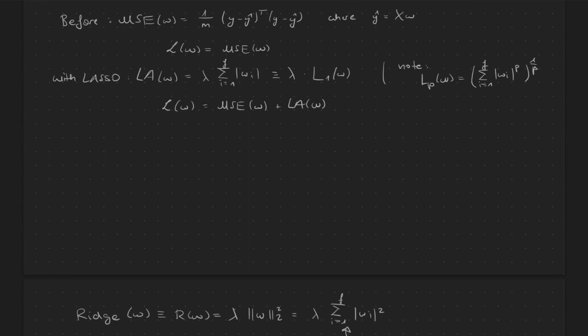But when you have a look at the Ridge term, you will notice that it is not proportional to the L2 norm, but to the L2 norm squared. That is correct. The reason is that squaring has the following benefits. First of all, it simplifies the mathematical computations involved in optimization. The resulting objective function is convex.